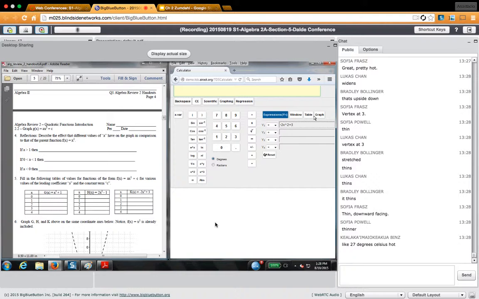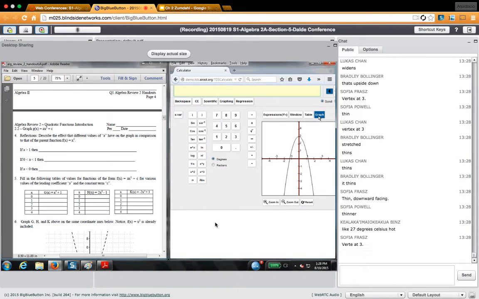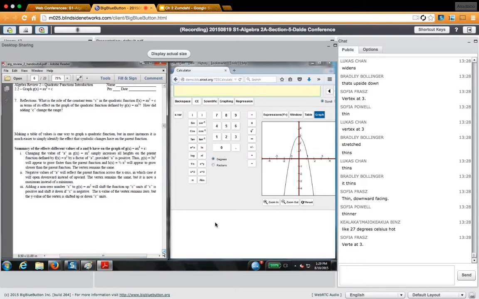So, the graphing calculator I'm using is not the best graphing calculator in the world. I'd rather you folks use better graphing calculators. However, I mean, not I'd rather, but I want you to use this graphing calculator as opposed to a better one, because this is the one you'll get on the test. So if you get used to it now, boom, you're good. Cool? All right. I think that I technically should be done.